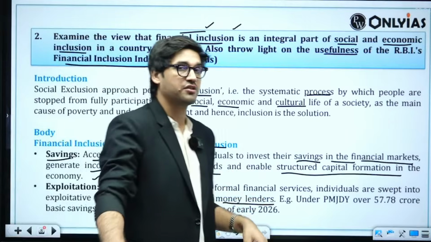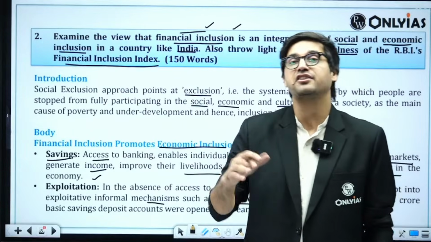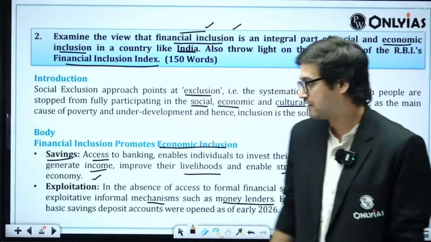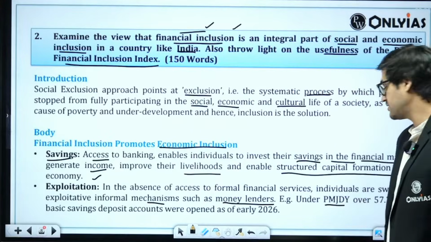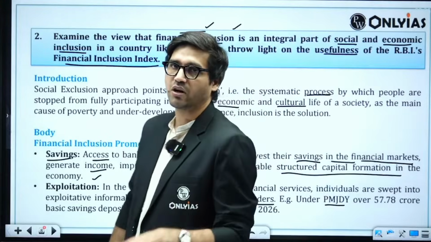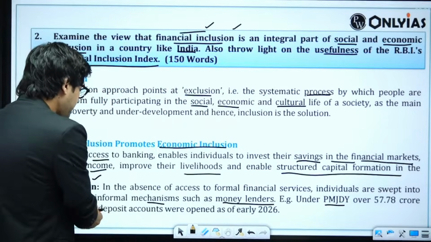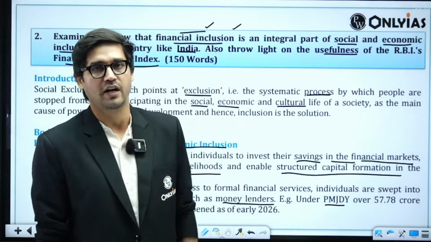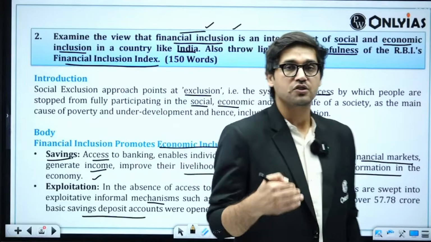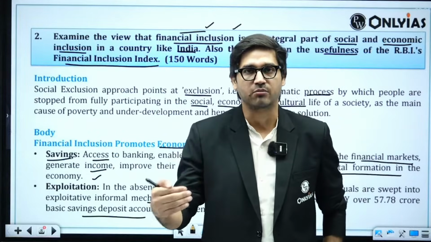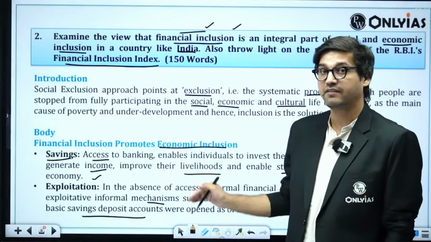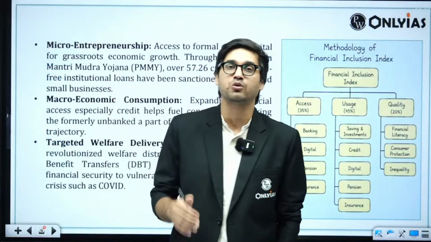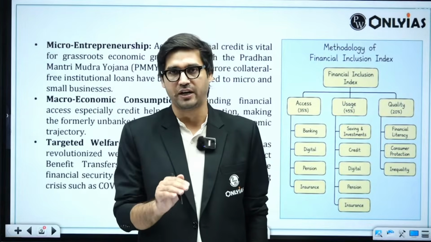So if you want that your janta, your population should not be financially exploited, we have to give them access to formal financial services. I've also given an example here. Under Pradhan Mantri Jan Dhan Yojana, over 58 crore accounts have been created. Basic deposit accounts were opened as early as 2026. You have to mention certain data points, you have to give some examples. This is going to make your arguments very, very credible. In our classes on agriculture, we have discussed rural credit and how the absence of formal rural credit is going to lead farmers towards economic exploitation.